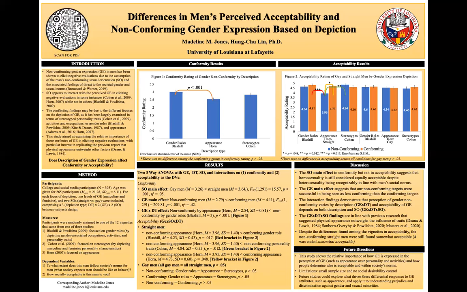Despite these differences in acceptability, though, the non-conforming straight man was still found somewhat acceptable, as an average of 4 was coded somewhat acceptable. Thus, this study shows the relative importance of how gender expression occurs, such as by appearance over personality and activities, and how people determine who is acceptable and within society's norms. Future studies could explore what drives this negative response to appearance specifically, and how this may further relate to prejudice and discrimination against sexual and gender minorities.